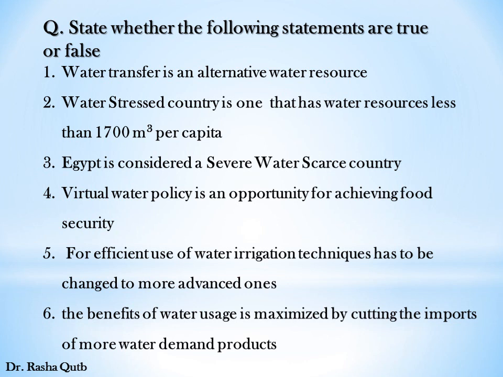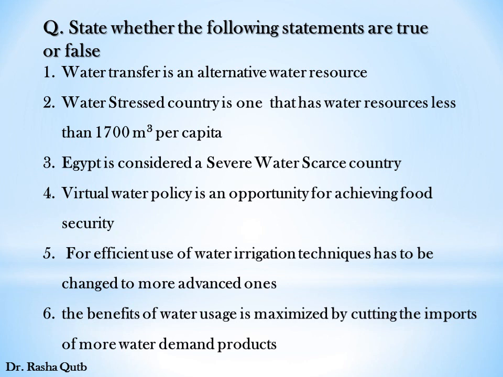Second, a water-stressed country is one that has water resources less than 1,700 cubic meters per capita. Yes, this sentence is true. Third, Egypt is considered as a severe water-scarce country. This sentence is false because Egypt can be considered as a chronic water-scarce country.